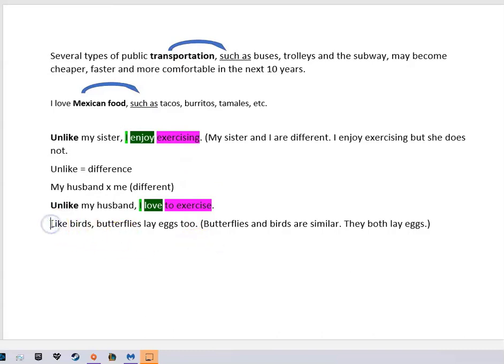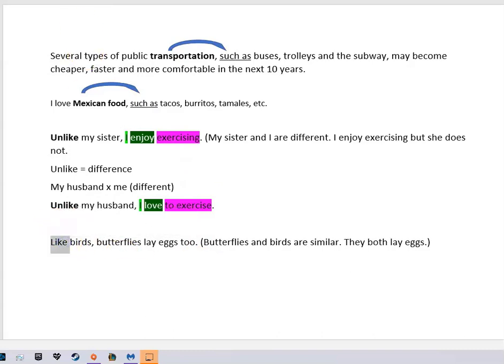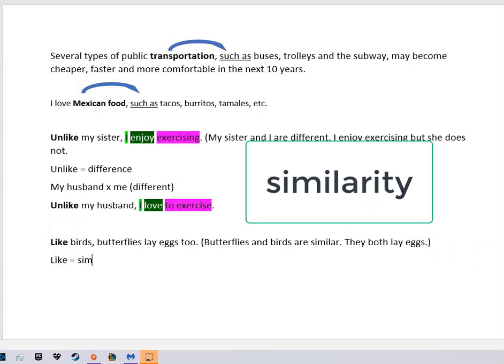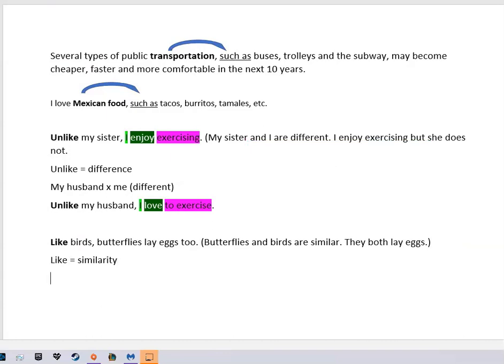All right, so let's take a look at like. Like means a similarity. So like equals similarities. So two things are similar, two people are similar. Like birds, butterflies lay eggs too. So butterflies is my subject, lay is my verb, and eggs too is my complement.